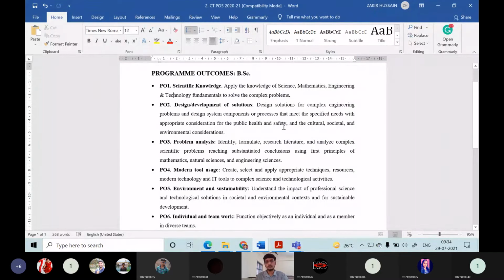First of all, we will go through the program outcomes, which is nothing but your BSc program. The first program outcome of this course is scientific knowledge. We want to impart to you the basic scientific knowledge of science backgrounds like mathematics, engineering, technology, chemistry, physics. Everything, the fundamental knowledge, will be imparted to you. This fundamental knowledge can be used to solve many types of complex problems which are being faced in the industries. Then program outcome 2.